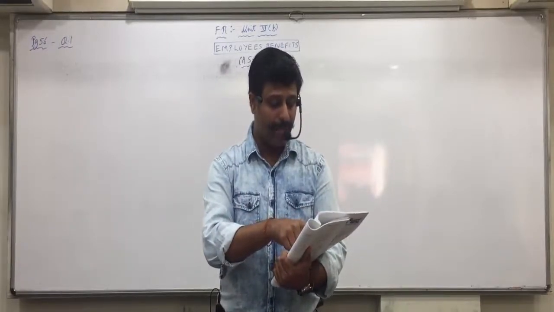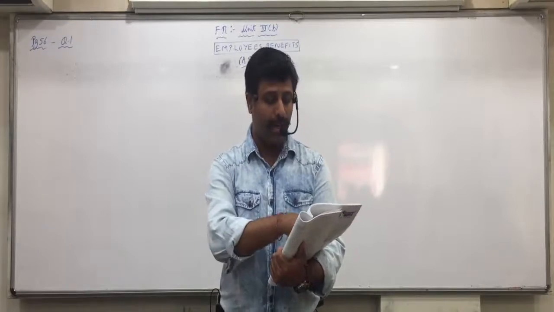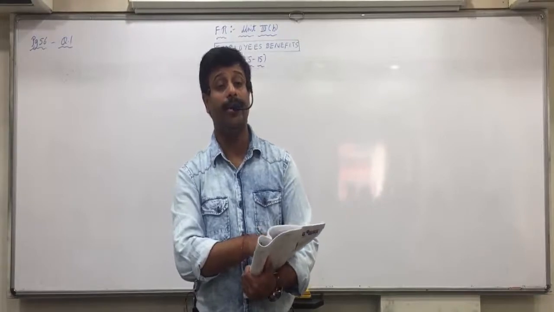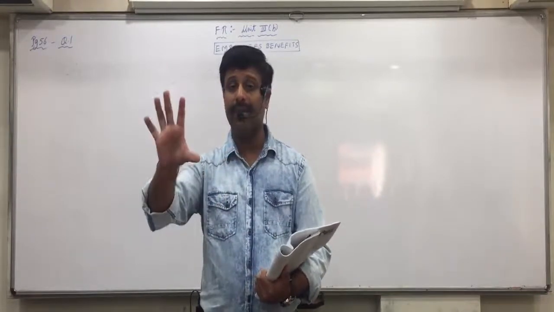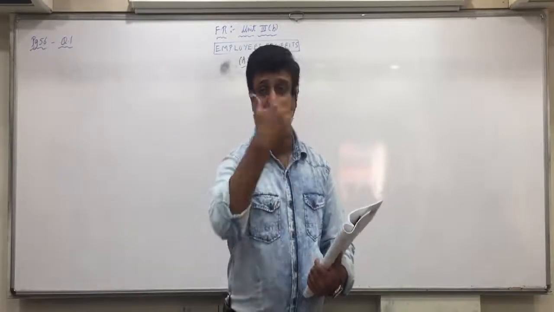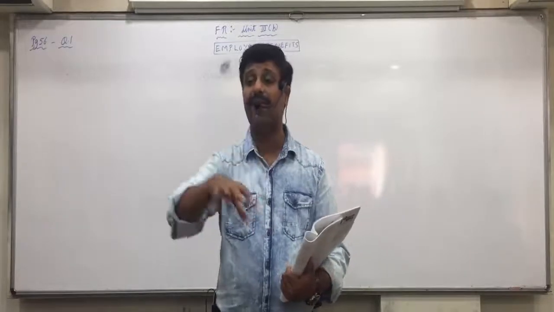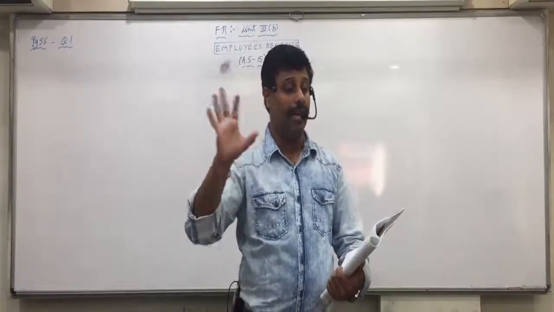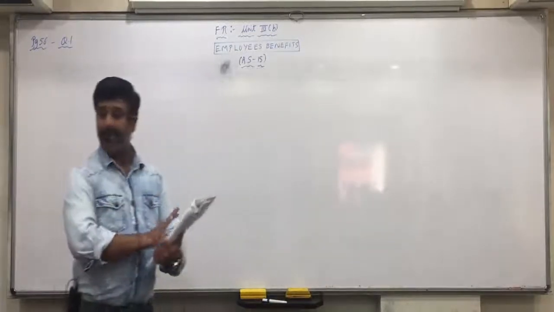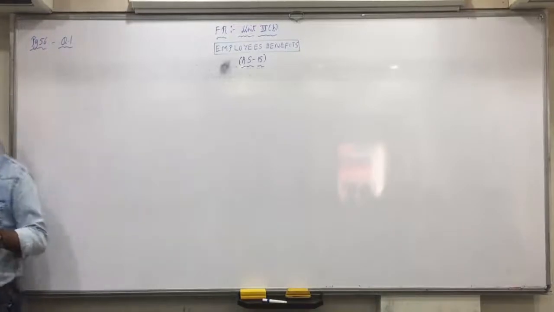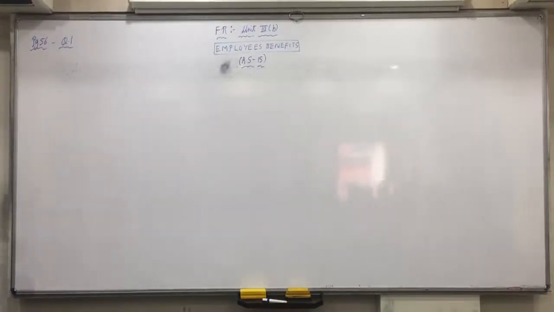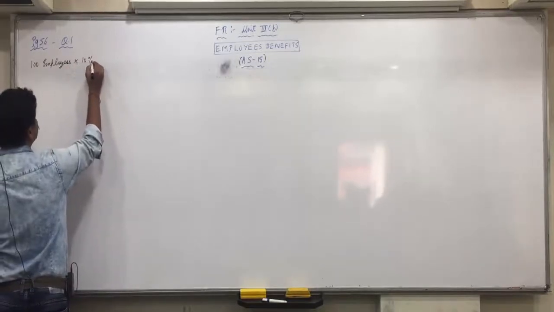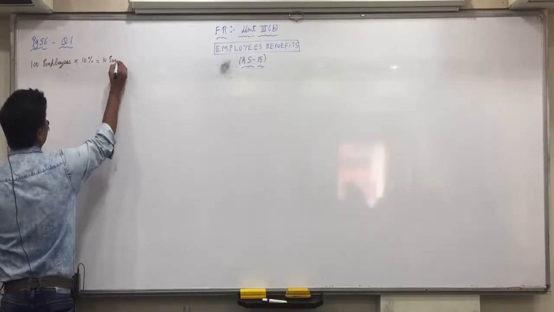Considering the average payment per employee per day is rupees 100, what will be the cost of those 10 days leave? 10 into 100, 1000. That 1000 is an expense of current year but will be used in the next year. So we'll keep it aside from P&L account of current year as a provision, and in balance sheet we'll show it as current liabilities. So did everyone understand this accounting treatment? Any doubt in this? So write down 100 employees into 10% is equal to 10 employees